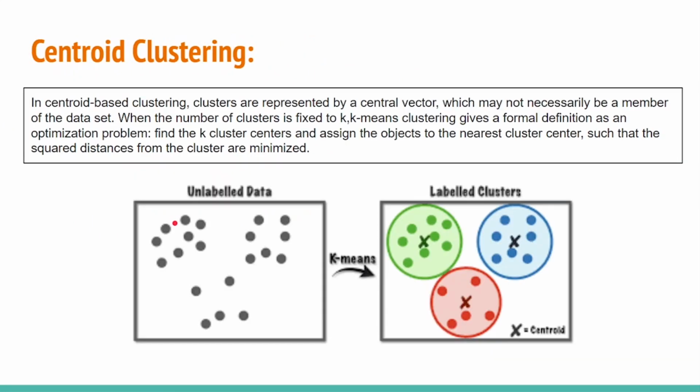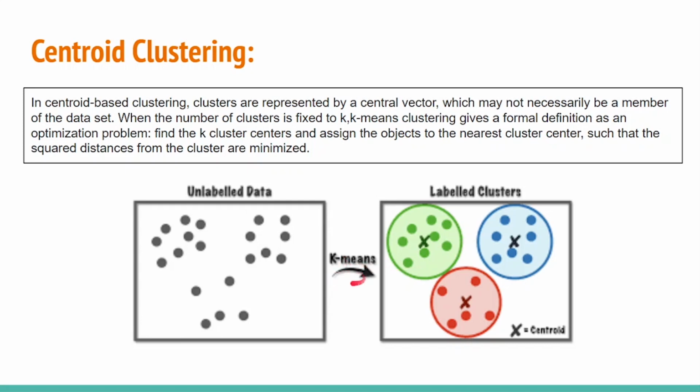First, centroid clustering. In centroid based clustering, clusters are represented by a central vector, which may not necessarily be a member of the data set. So this X mark may not be a member of the data set. When the number of clusters is fixed to k, k-means clustering gives a formal definition for the optimization problem: find the k cluster centers and assign the objects to the nearest cluster center such that the squared distance from each cluster is minimized.